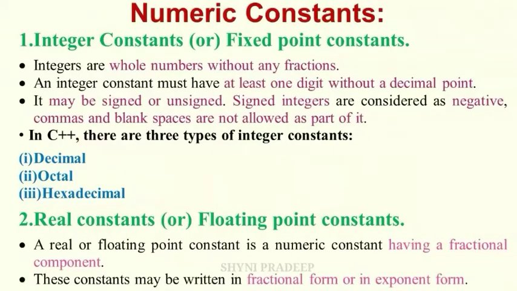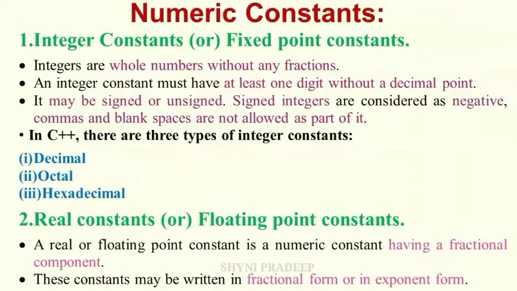In C++, there are three types of integer constants. What are they? Decimal, octal, hexadecimal. What is a decimal number? Any sequence of one or more digits, which means 0 to 9. Octal means any sequence of one or more octal values, which means 0 to 7. And hexadecimal means any sequence of one or more hexadecimal values, which means 0 to 15.